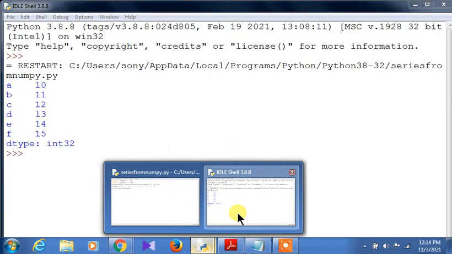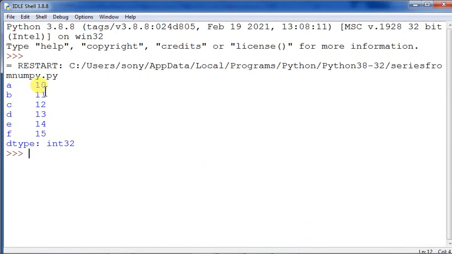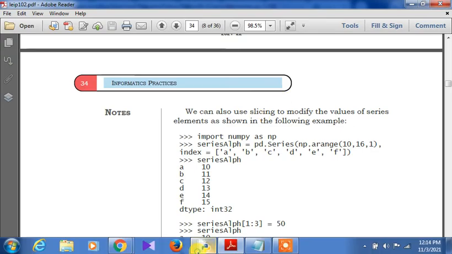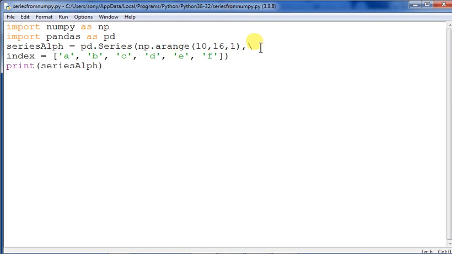Now let us see how this has been generated. Yes, A, B, C, D, E, F, and then 10, 11, 12, 13, 14 and 15 have been generated. In this way this particular thing will be created. Fine, so I'm closing this one. If you know this one, fine, there is no problem, and if you don't know, please follow this. Whenever you are giving a slash, that is the meaning of continuation of the same command in the next line. Sometimes the lines are being overlapped, and you can easily divide them in this way. All right.